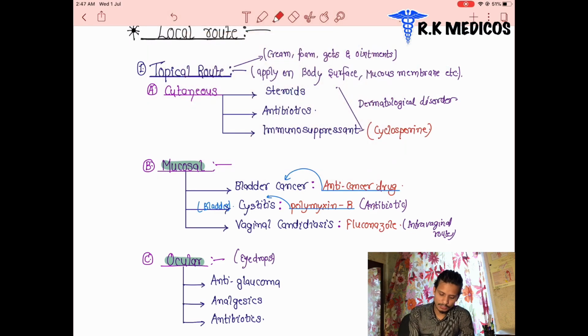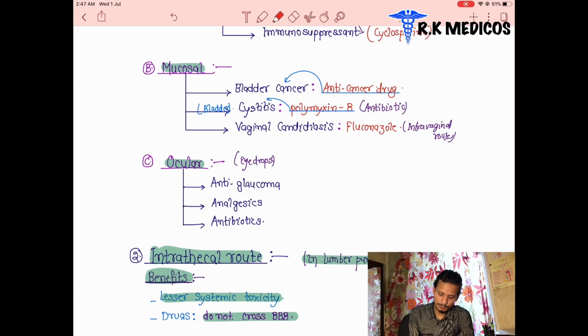Next one is mucosal. The mucosal route is associated with bladder cancer, cystitis, or vaginal candidosis; we can use these drugs by the mucosal route of administration. Then is the ocular route: in the eyes, in glaucoma cases, they use eye drops, ocular analgesics, or antibiotics. So these are the ways of administration of drugs.